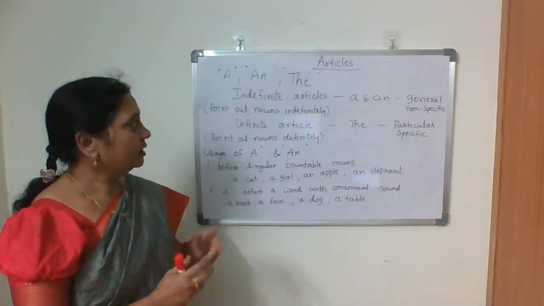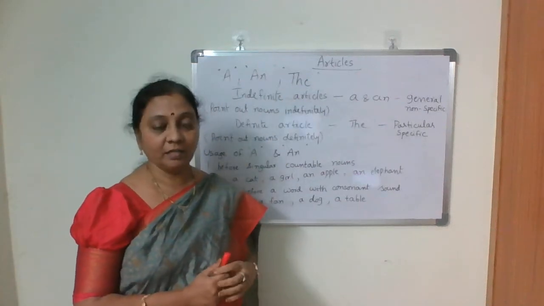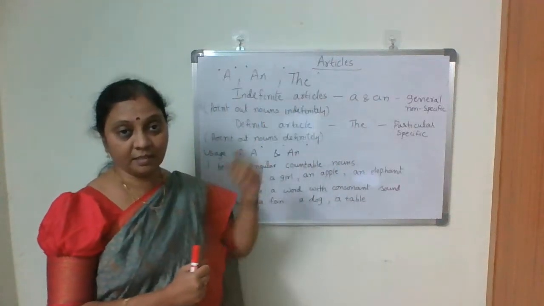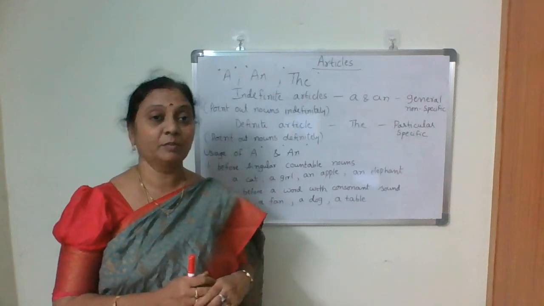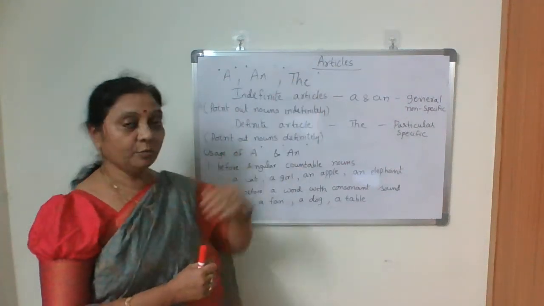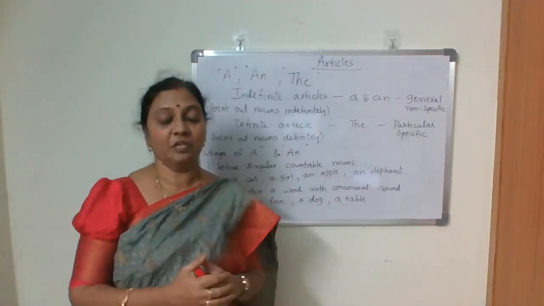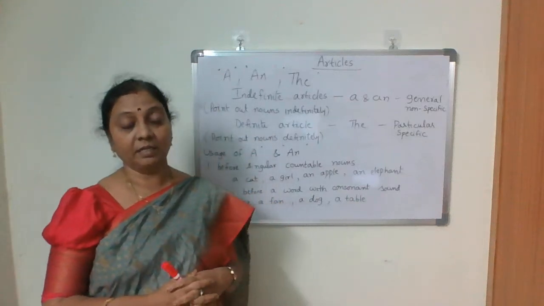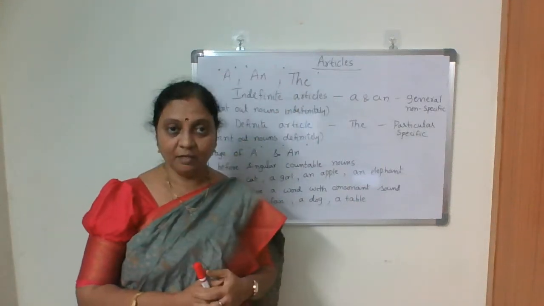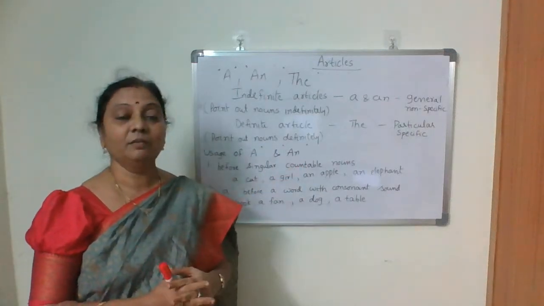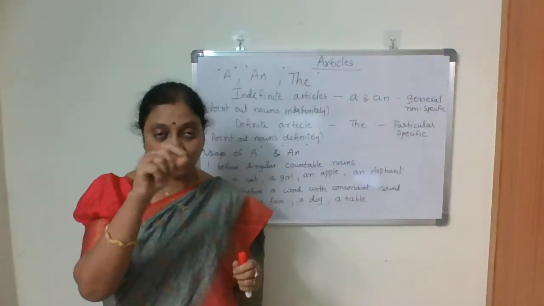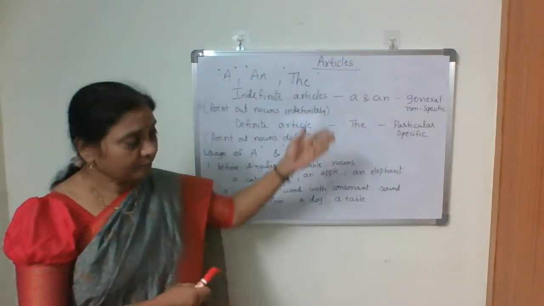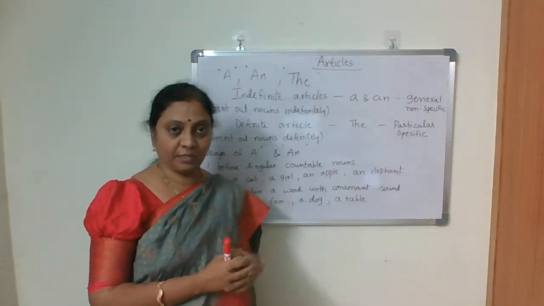Articles is quite a familiar word, and children usually get a doubt about where to place these articles, because we have only 8 parts of speech. If it is given in the identification of parts of speech, what do we write for article? Usually students get confusion regarding this, but here it is: article is nothing but an adjective. In identification of parts of speech, you have to say it's an adjective only.